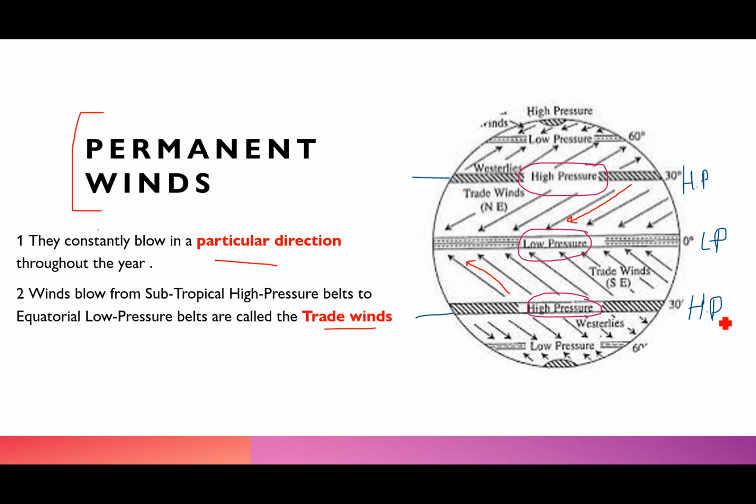Now near the equator, this area is the low pressure belt. So from here these winds will blow from the subtropical higher pressure belt towards the low pressure belt, and these winds are known as the trade winds. Right? So let me just explain more about that.